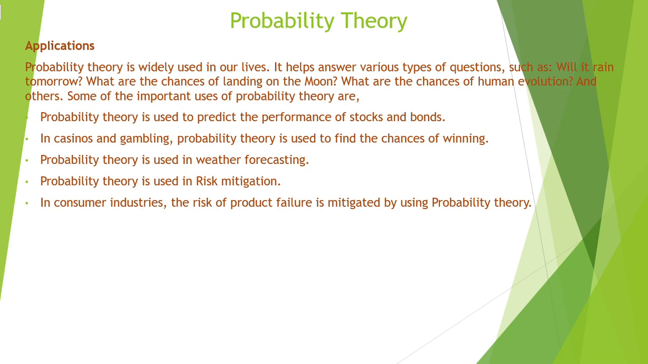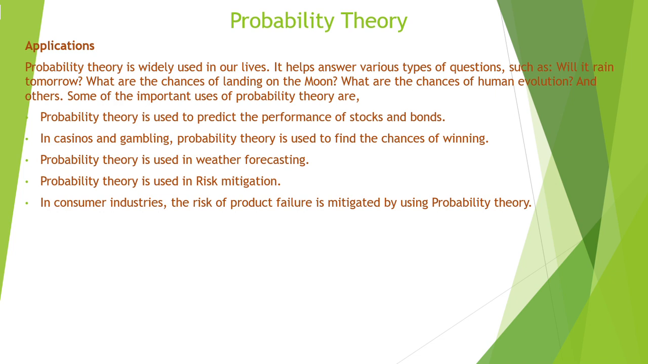And in practical scenarios, in real-world applications, probability theory is widely used in our day-to-day life. It helps answer various types of questions, for example in the social science case: will it rain tomorrow or not? Will it be a dry day or a very sunny day tomorrow, or will the humidity be very high tomorrow or not? So that is a kind of probabilistic theory. What are the chances of landing on the moon? That might be from the space science perspective when you are sending a rocket there. What are the chances of human evolution? And there are many other things.